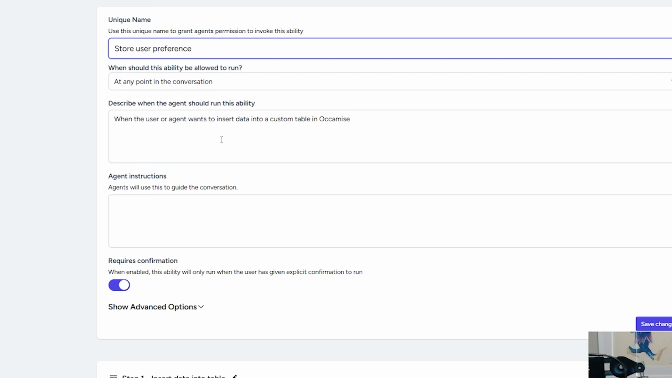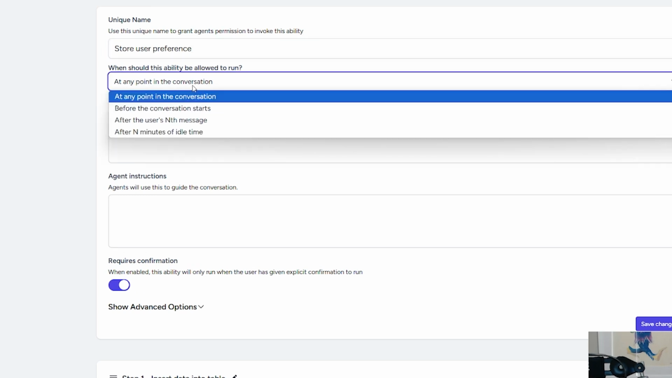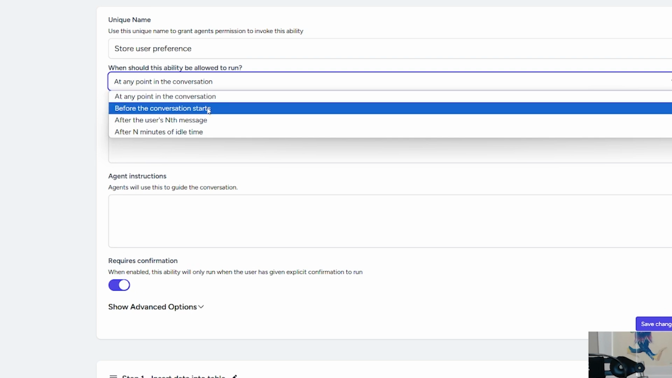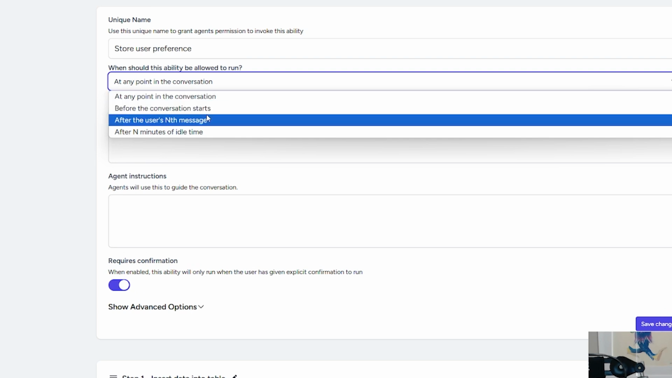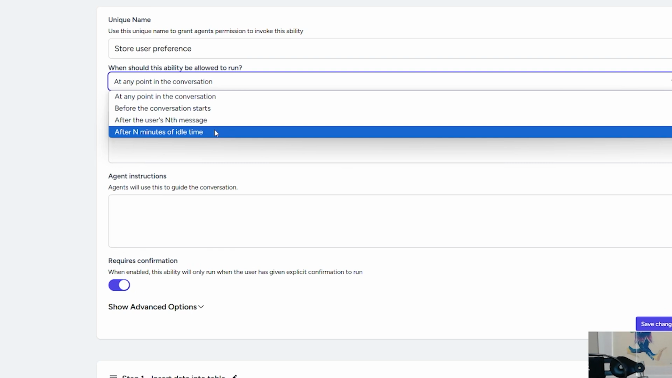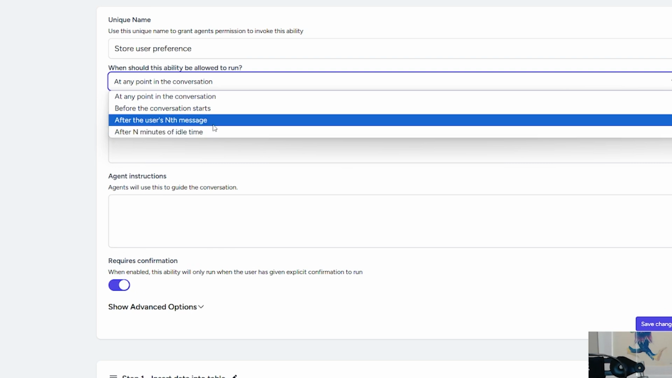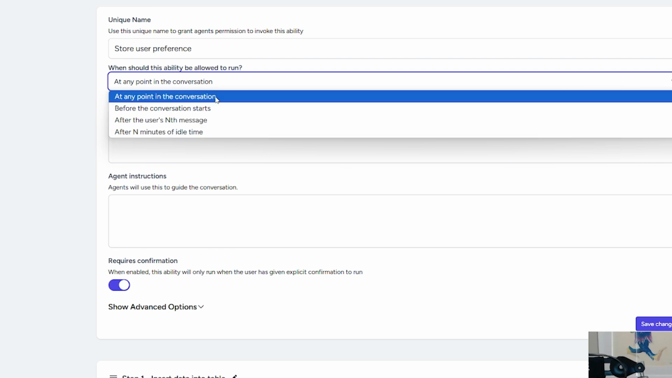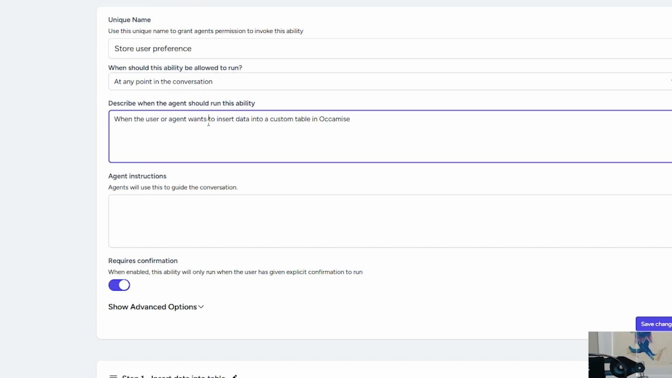Okay, so we want to think about when do we want this ability to run, and we basically want it to run at any point in the conversation. Some of the other options, of course, are to run it before the conversation starts, after the user's nth message, or after n minutes of idle time. But in this particular case, it's going to be at any point in the conversation, and then we can describe when the ability should run. The agent will just use the ability based on this definition here.